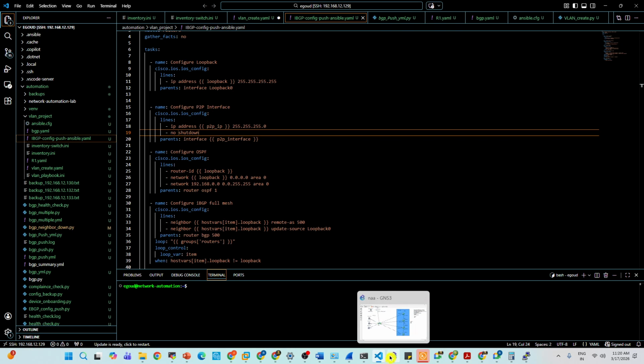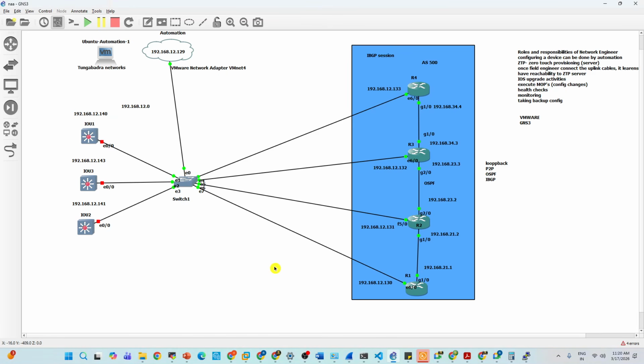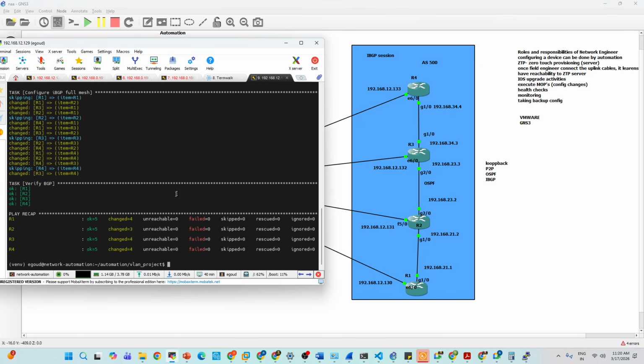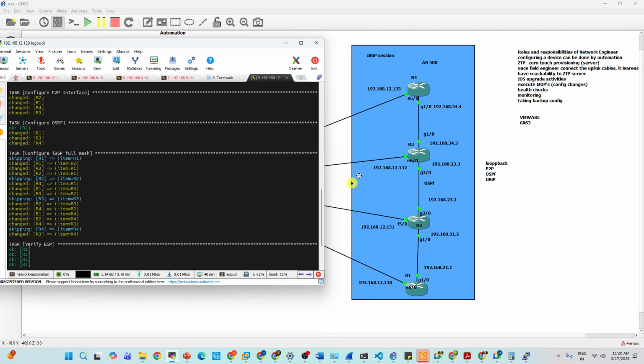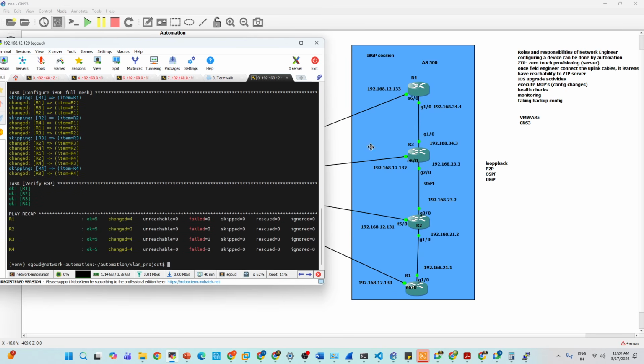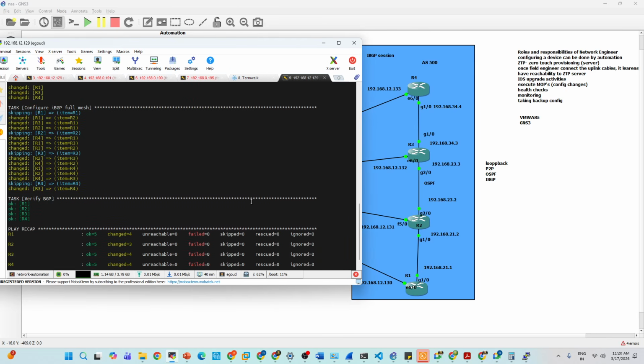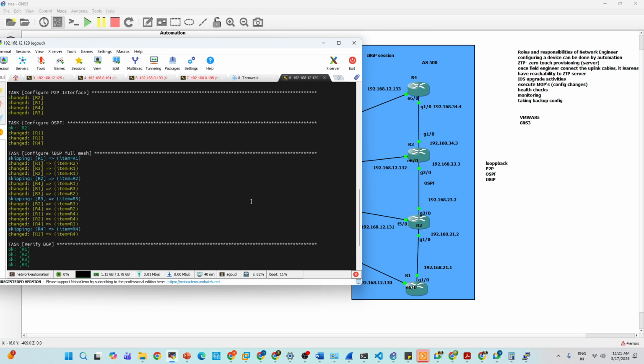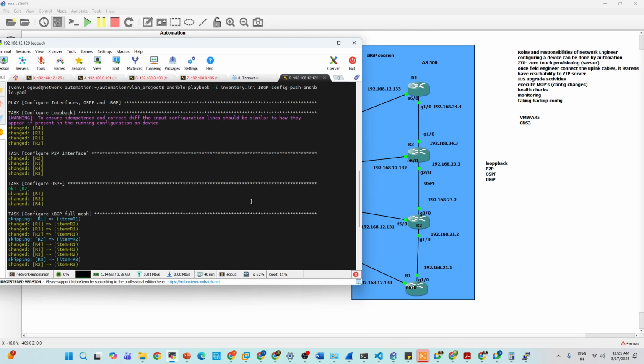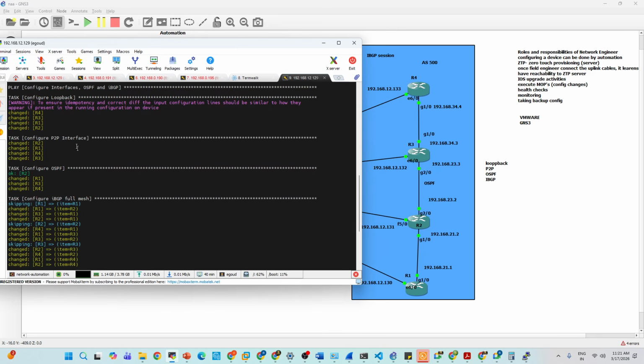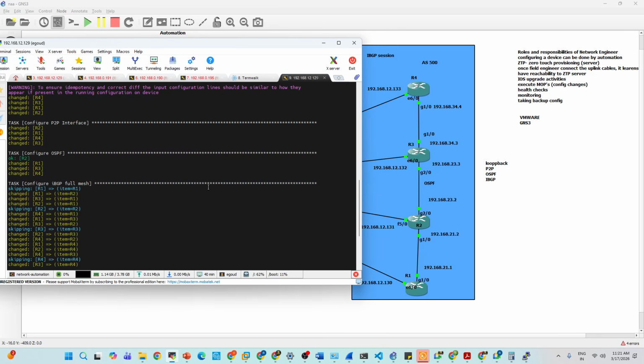Have you seen any human errors? We are human, right? We make mistakes also. We may configure a wrong IP address. We may configure a wrong BGP neighbor IP. But automation won't make any mistake. In case your script is wrong, it will show you errors. Or if the device is not reachable, it will tell you the device is not reachable, or timeout errors. Apart from these errors, there are no manual errors like humans. The major thing is it will eliminate human errors and it is very quick, super fast, right?